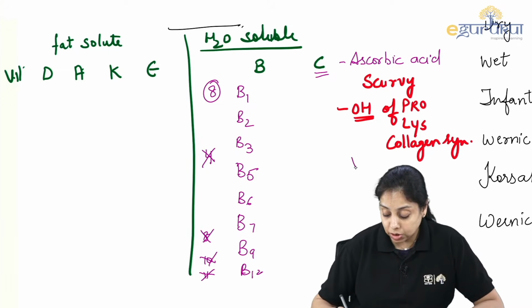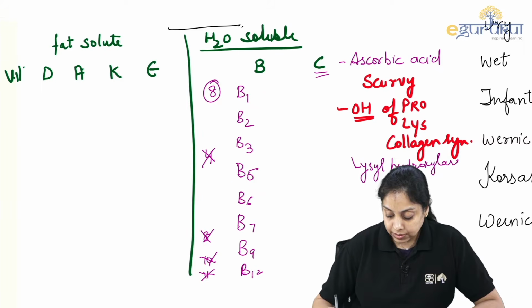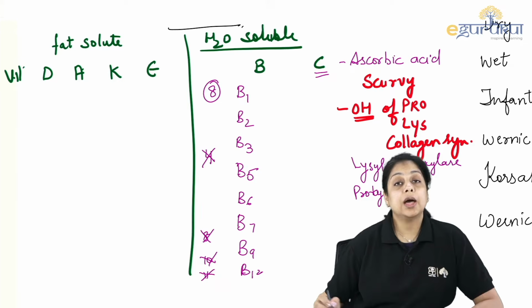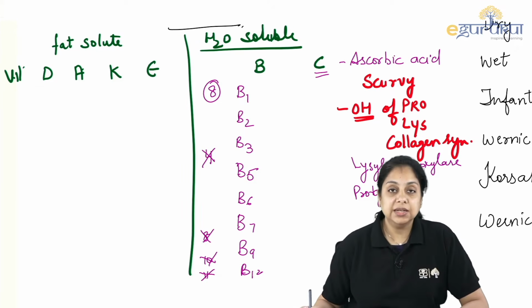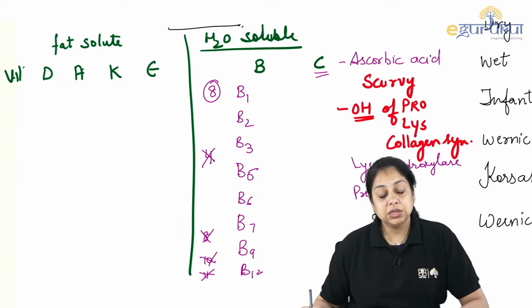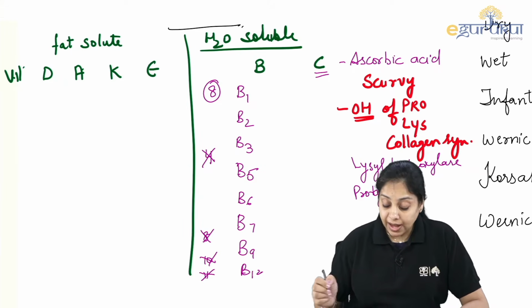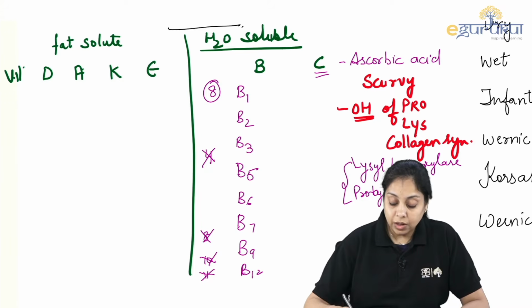This is another high yield topic. Lysyl hydroxylase and prolyl hydroxylase. These 2 enzymes are responsible for the hydroxylation of the lysine and the proline residues during collagen synthesis. And these enzymes both require vitamin C.